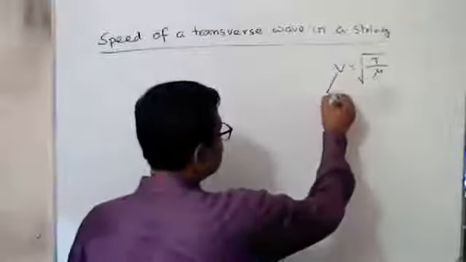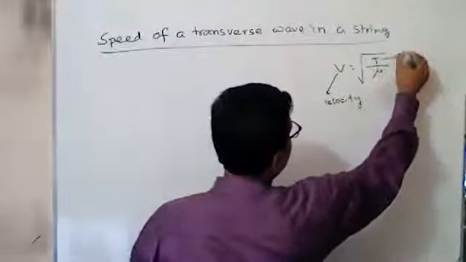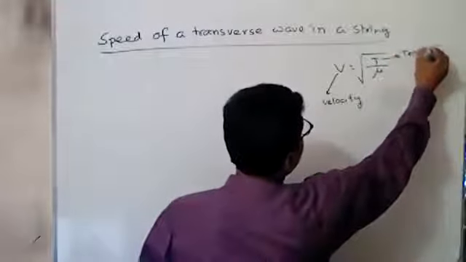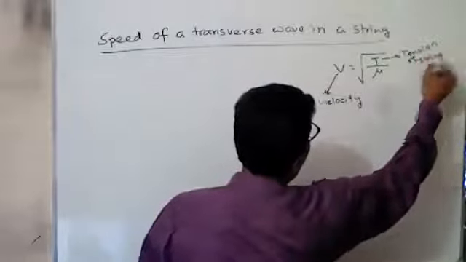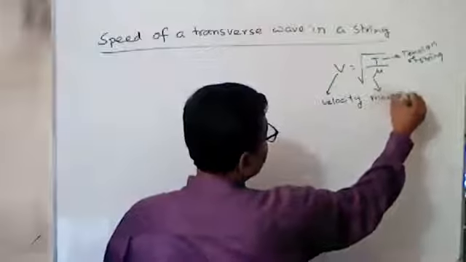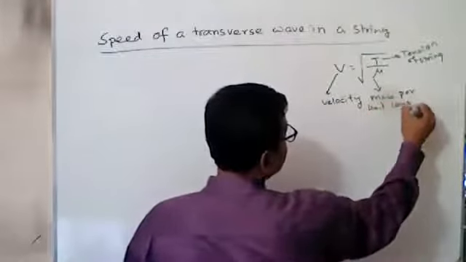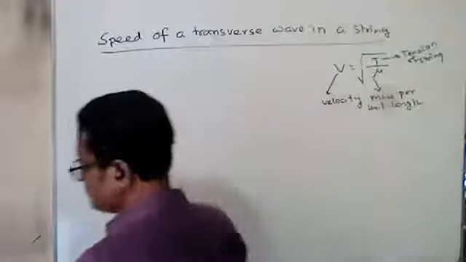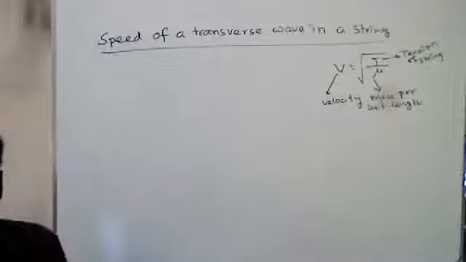Here v is the velocity, and T is the tension of the string, and mu is the mass per unit length. Okay. Now we consider how we can derive v equals root over T by mu.